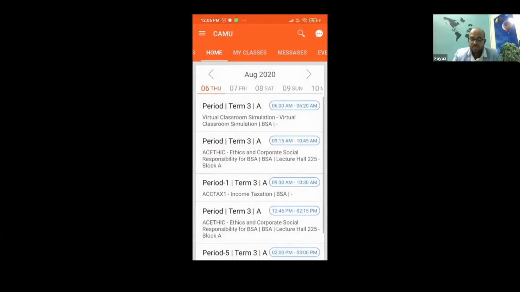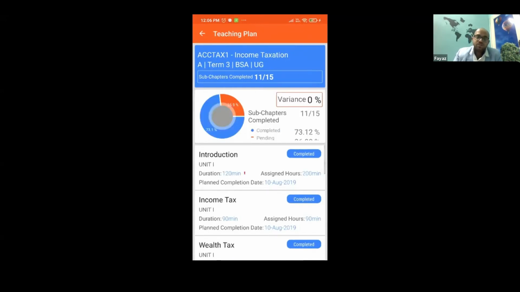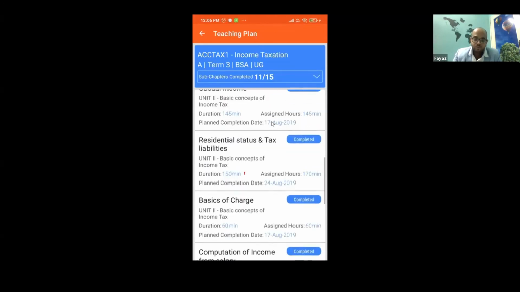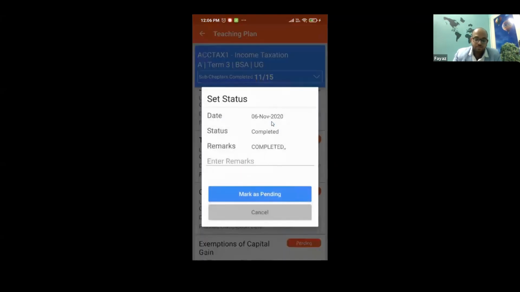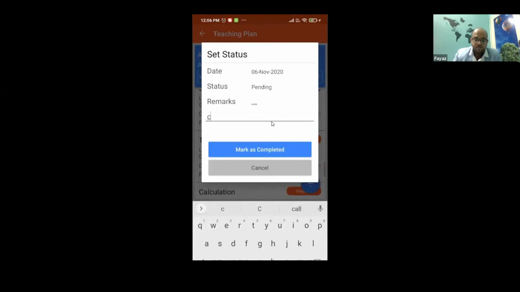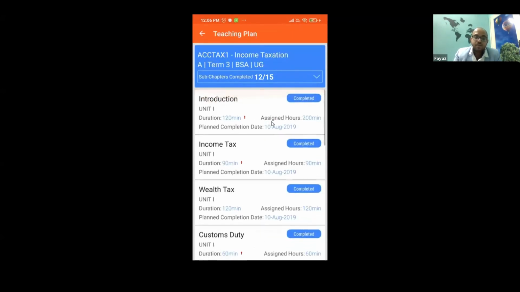And I can also update my teaching plan. You can see how much syllabus I have completed. 70% is complete, 30% is still remaining. What is the variance, right? All this you're able to see. So today, let us say I've come to a class, I have completed this session, right? I can simply come, I can say mark as complete. I can give a remark. You can see immediately the teaching plan is updated, right? That's the whole idea.